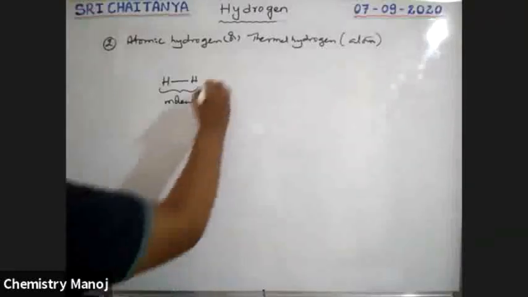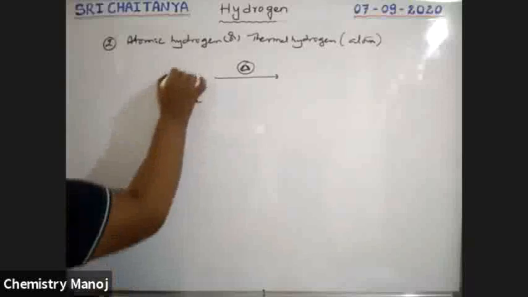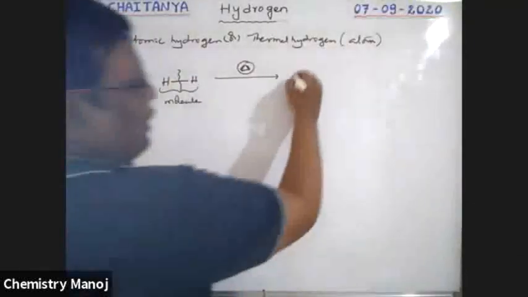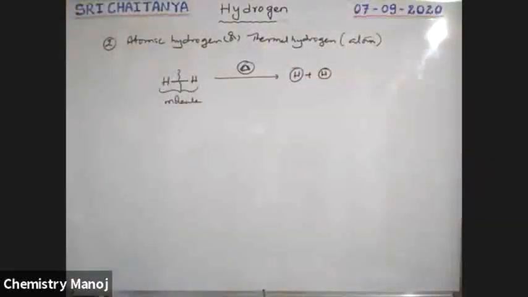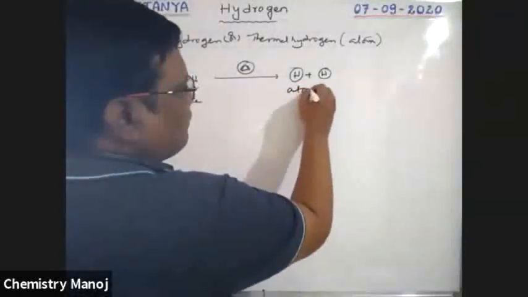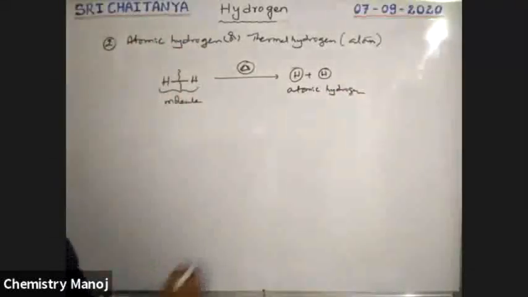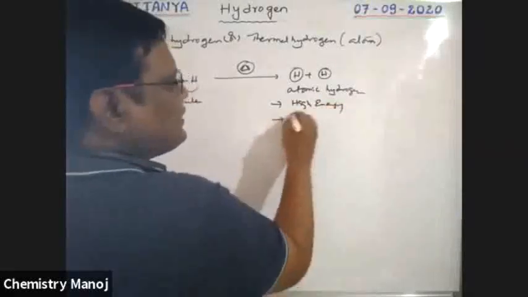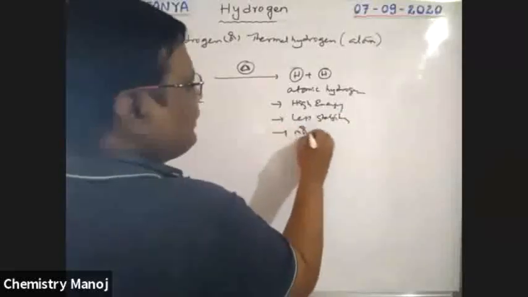So this molecule is heated strongly. Delta means heating. So when heated strongly, automatically this bond is going to be broken. So homolysis is taking place. That means hydrogen atom plus hydrogen atom are produced. These are called atomic hydrogens, having high energy, boys, less stability, no doubt more reactivity.